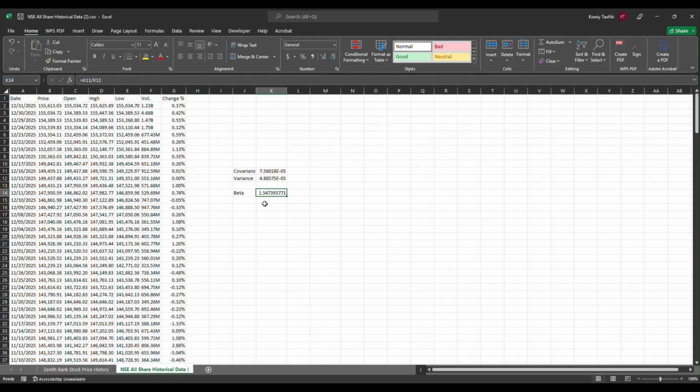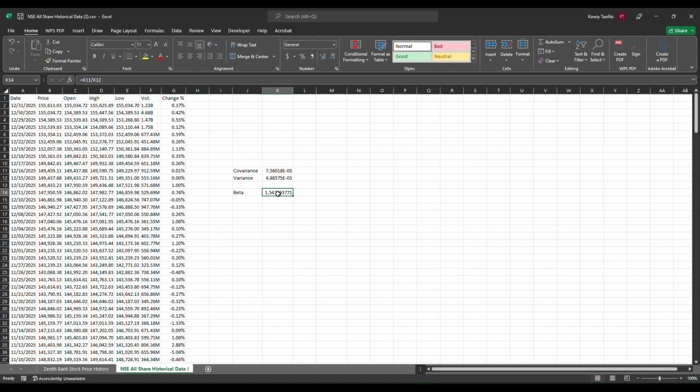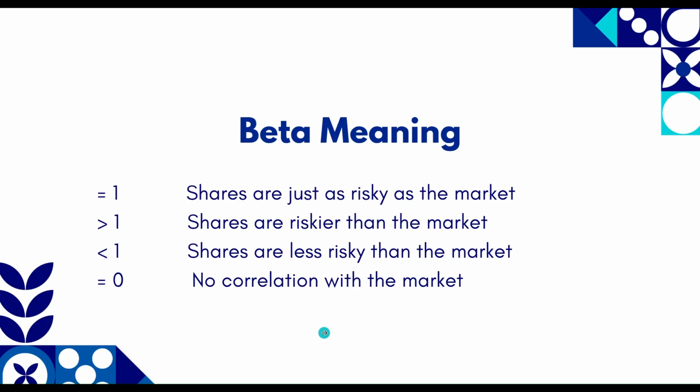So what does this mean basically? We've calculated our beta to be approximately 1.55, but what does this beta actually mean? Remember I said the beta is the relationship of the stock price in relation to the overall broader market. So we are trying to check the risk or the volatility of that stock price. If it is equal to 1, it means the stock price is just as risky as the market. Meaning if the broader market moves up by 10%, the stock price will also move up by 10%. If it goes down by 10%, same thing applies to the stock price.